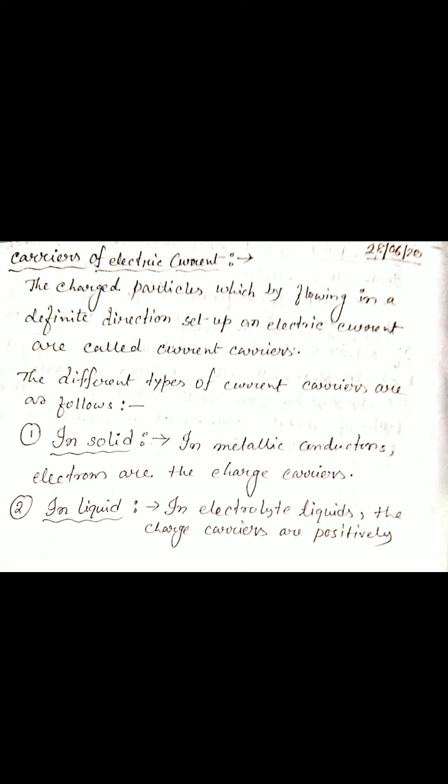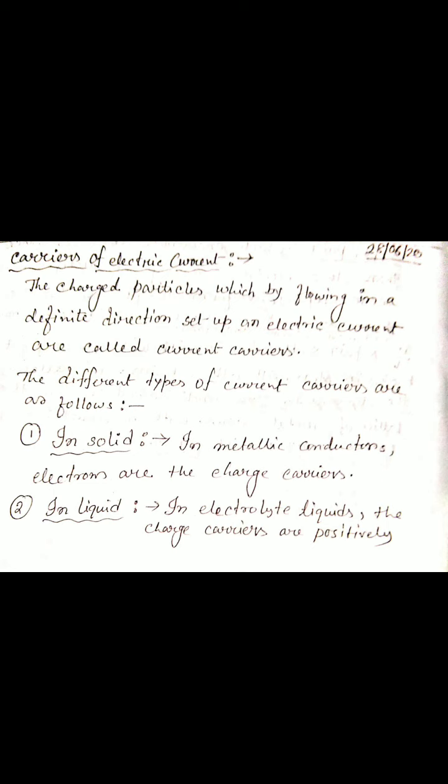Today we discuss another new topic of this chapter, current electricity, that is drift velocity and relaxation time. After discussing drift velocity and relaxation time, we will discuss the temperature dependence of resistivity. It's very important. So let's start with the first topic.